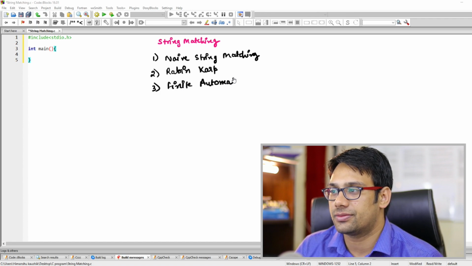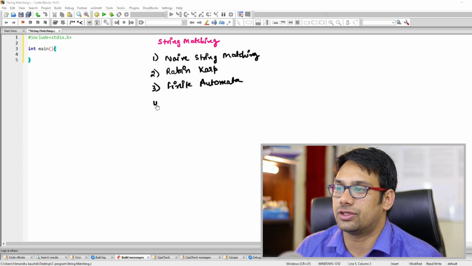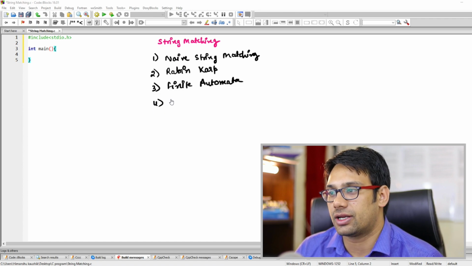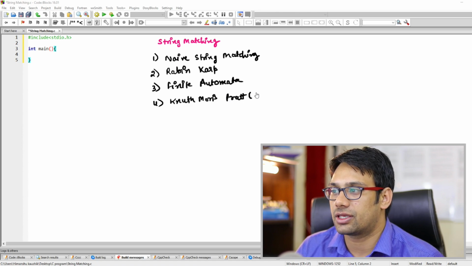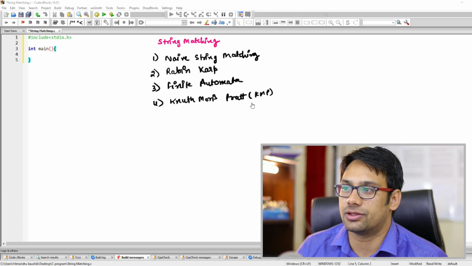The fourth one will be string matching based on Knuth-Morris-Pratt, that is the KMP algorithm.